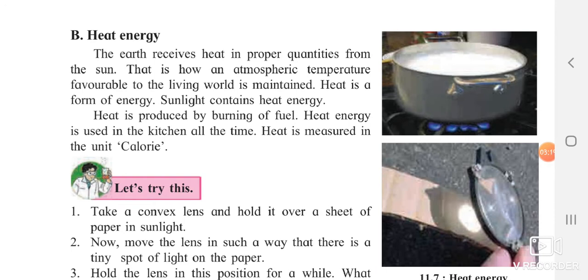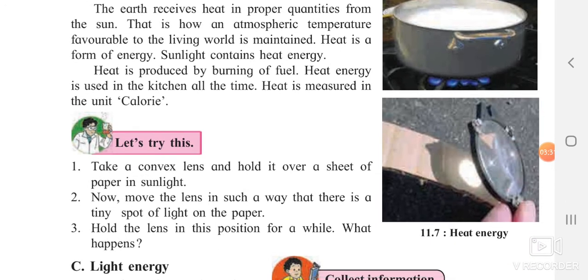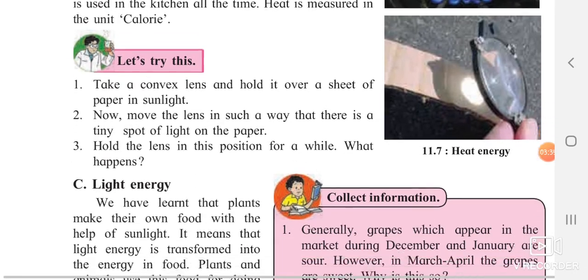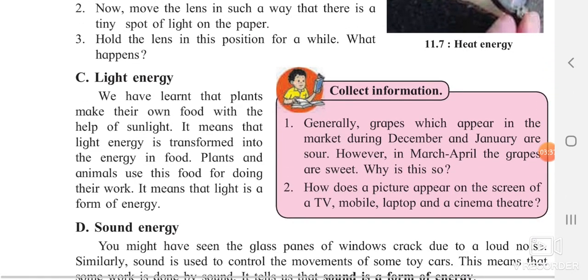Heat is also produced by burning of a fuel. If you burn wood or coal, heat is also produced from that. Heat energy is used in the kitchen all the time. You are using the heat energy for cooking food. And always remember one thing, heat is measured in the unit called calorie. Now the next part is light energy.